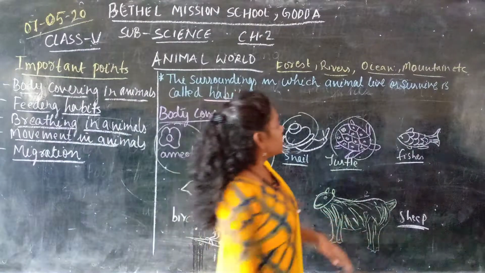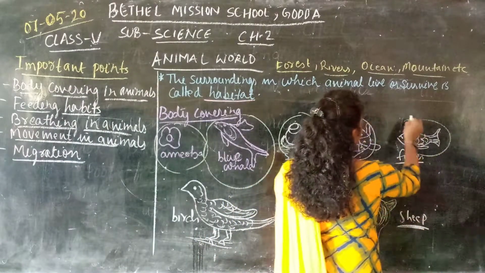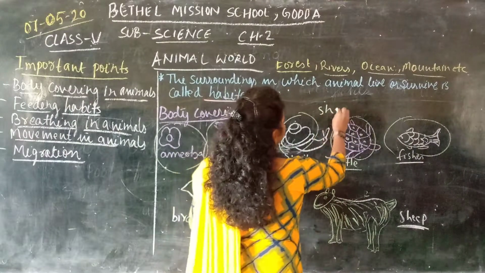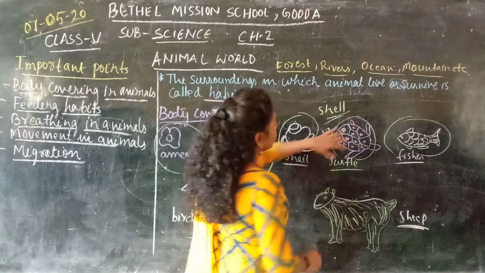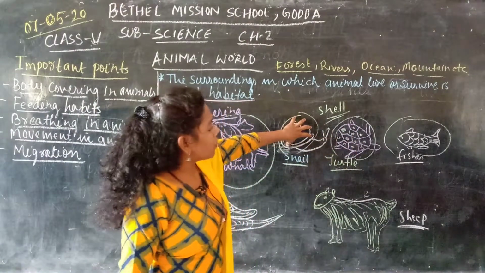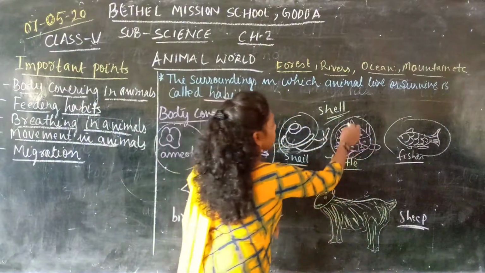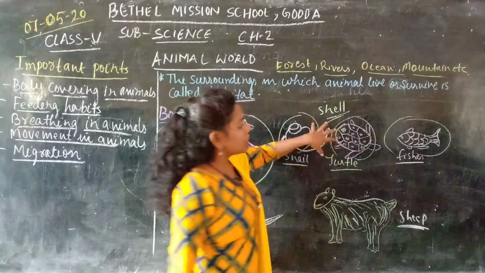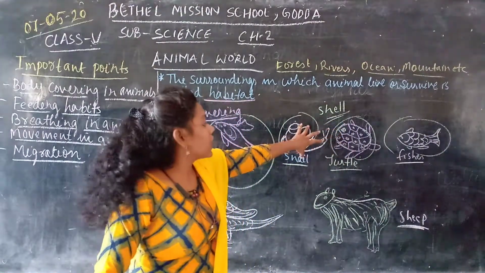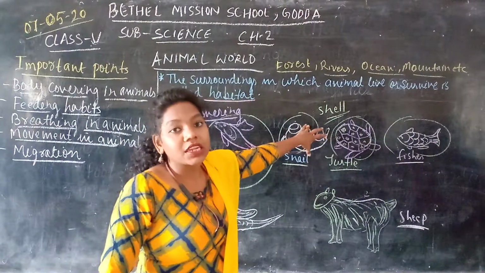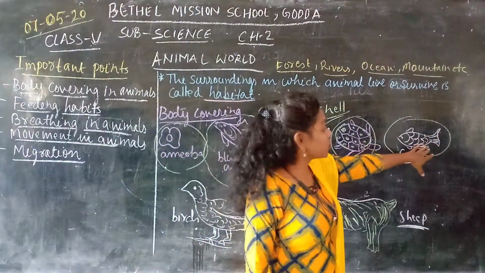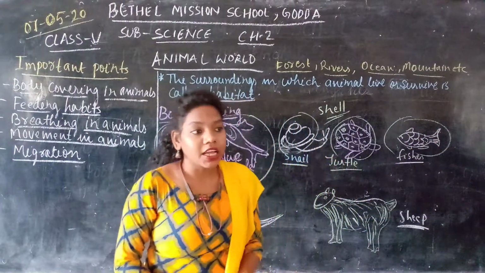This outer covering is called the shell. That means the hard part of the snail and the outer covering of the tortoise is called the shell, and this protects them from injuries and from external dangerous animals. Another example is the fish and reptiles like snake and lizard.